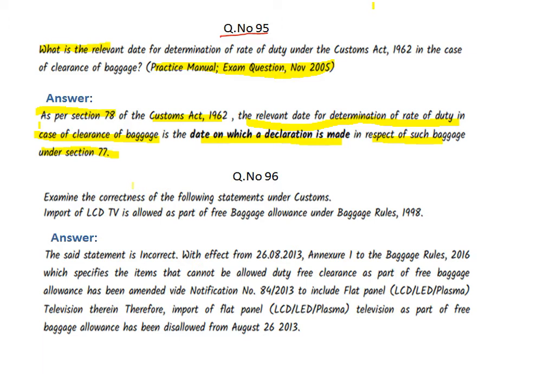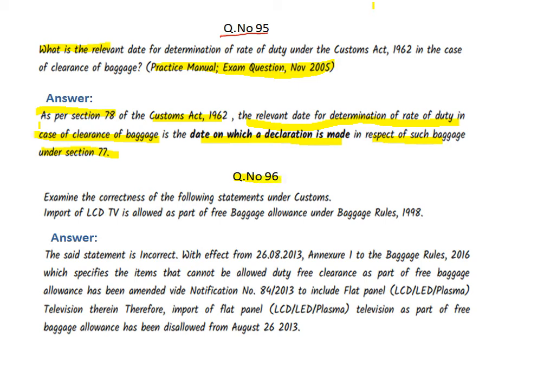That is the question number 95 answer. I think it is clear to each one of you. For example, you travel from America to India. On which date you arrive here, on which date that baggage comes here, when it arrives in Indian land, that date itself is known as clearance of baggage. Immediately it is cleared as per the date, as far as the tax payment is completed. That date is the clearance of baggage, right? Immediately if it comes to India, it is not given to you. You need to pay all the taxes as per the Customs Act 1962, right? So that is question number 95.